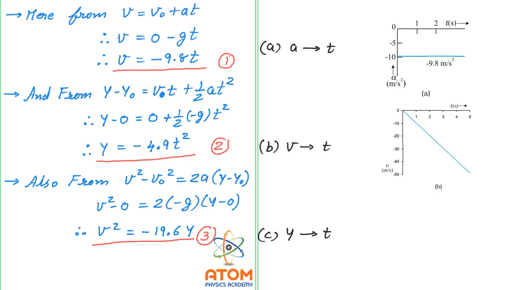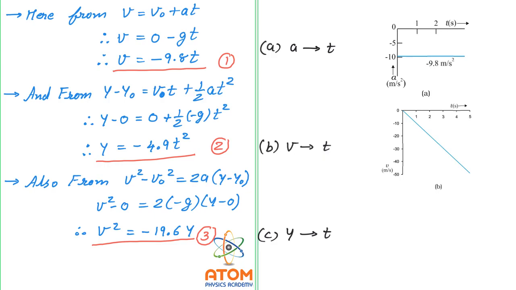One more thing, we know that the slope of the velocity versus time graph gives us acceleration. So if you take the slope of this graph, you will get exactly minus 9.8 meter per second square. That will be the acceleration, and it is negative. The slope is negative, that's why the acceleration is negative. So in short, this graph explains the whole theory of this motion.